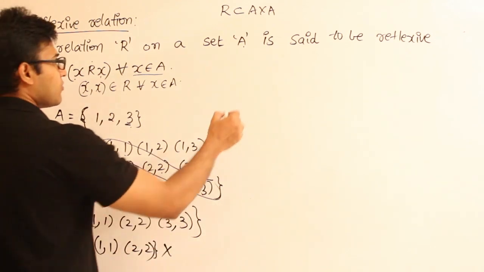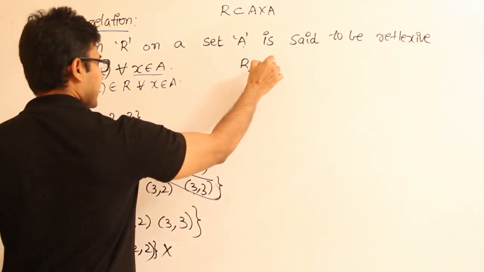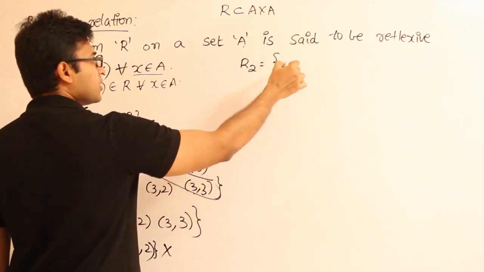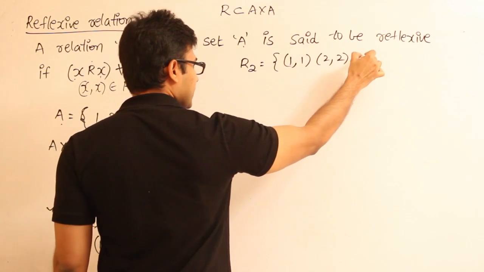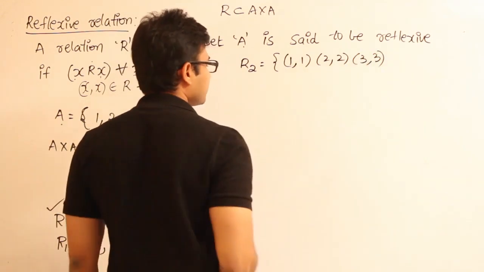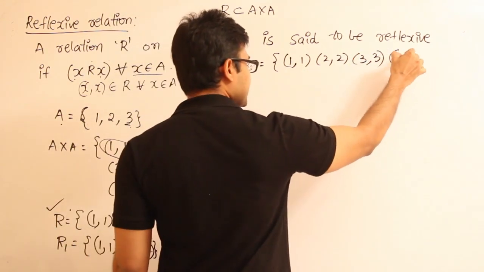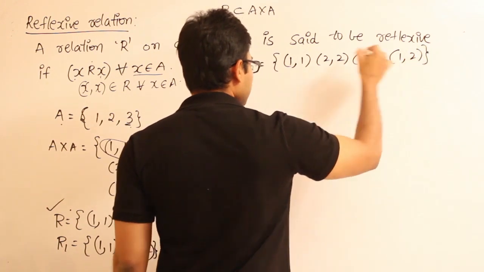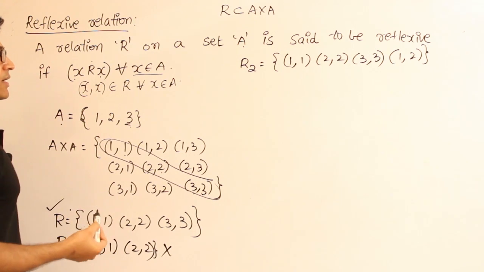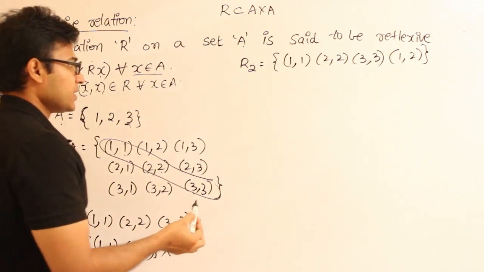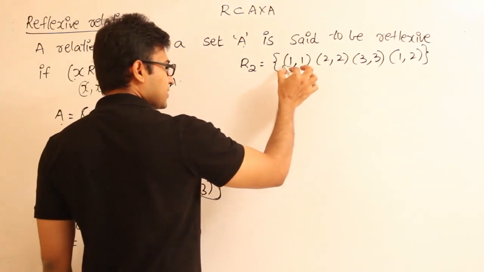Now let's form one more relation, R2. Let us say R2 equal to 1 comma 1, 2 comma 2, 3 comma 3. Fine. Along with that, let's say one more element is there. Is this reflexive? So what does the definition say? A relation is said to be reflexive if it contains all the elements of type x comma x.